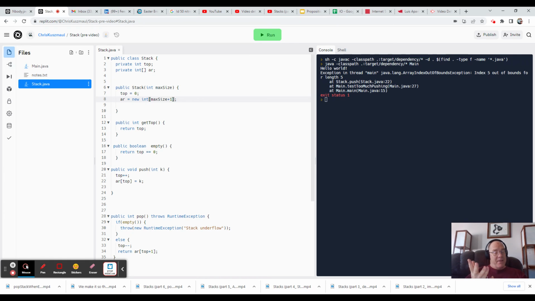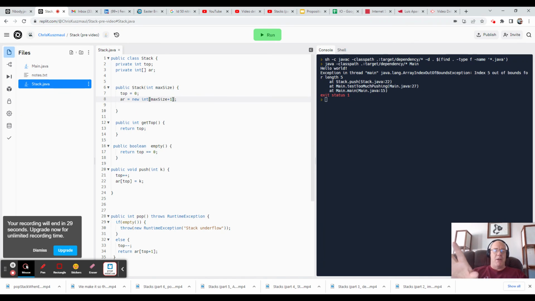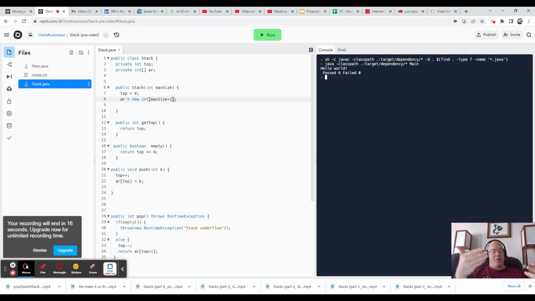I'm not thrilled with it though, because even though this is something that's happening at a place where the person who's using the stack doesn't see, with the way we use the stack, nothing changes. We run the code after having made this modification, and we've gotten rid of the failure, the unexpected failure. But our test case should still assess whether or not the behavior is correct. And so we need to finish writing our test case, which we'll do next video.